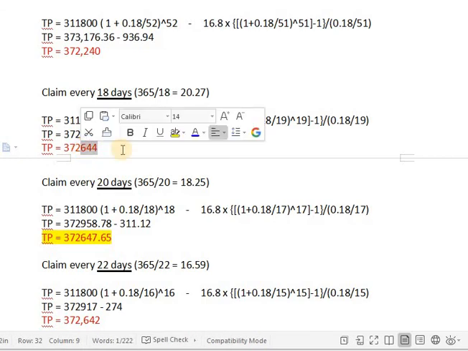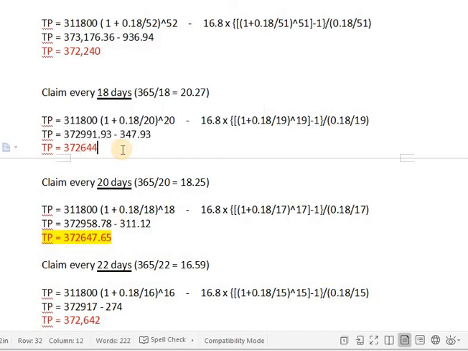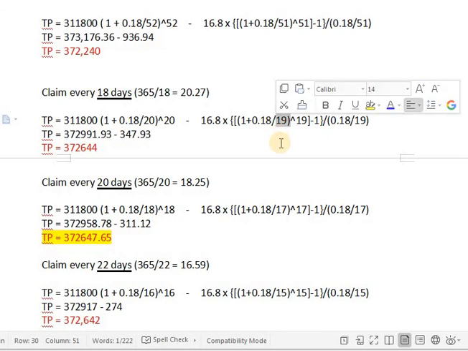So I'm only about 400 ZIL more per year, but it's still more. So at 18 days, I did nothing from 7 to 18 days, and overall on the year, I'm making 400 ZIL more, because I'm getting charged less than here, right? Because I'm only losing the fees 19 times.